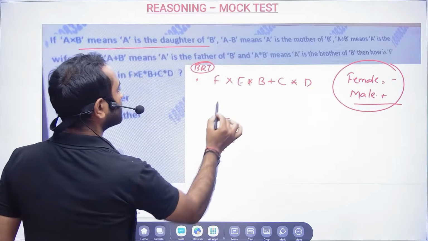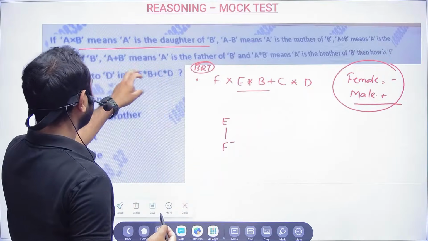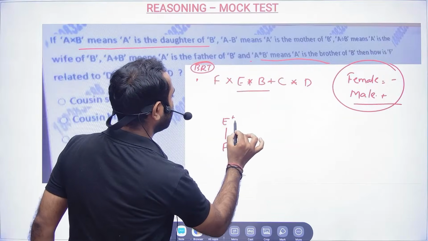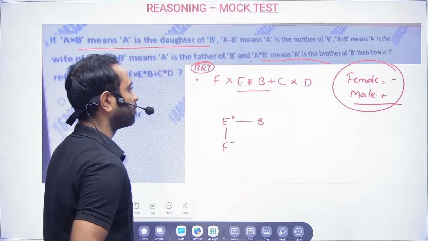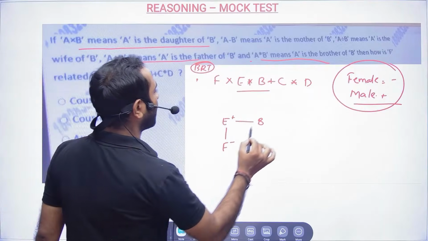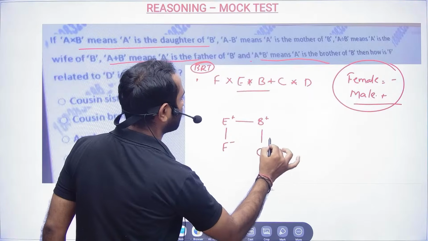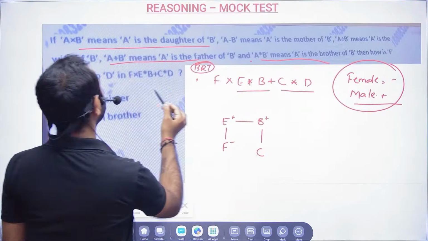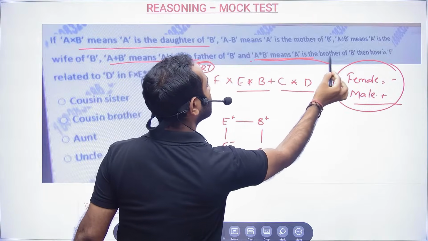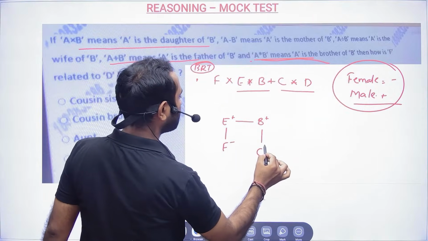Then E star B. So E star B means E is the brother of B. Then B plus C. So B plus C means B is the father of C. And then C star D. So C star D means C is the brother of D.